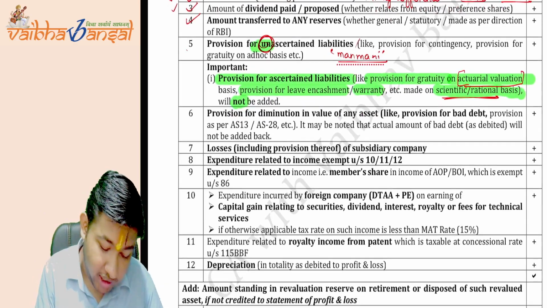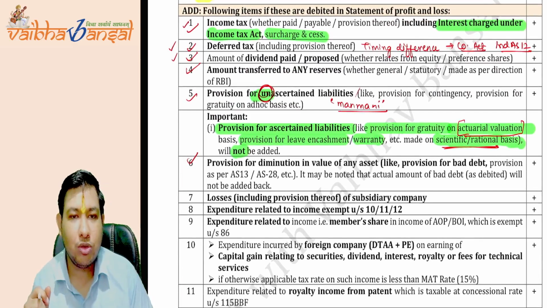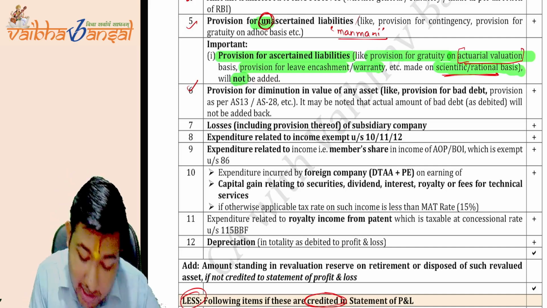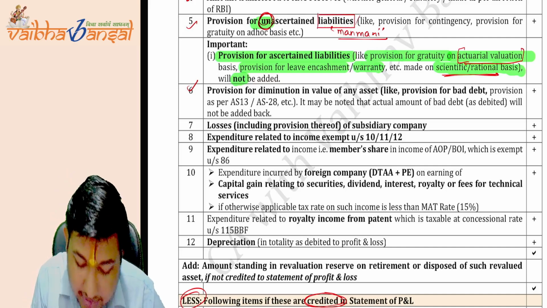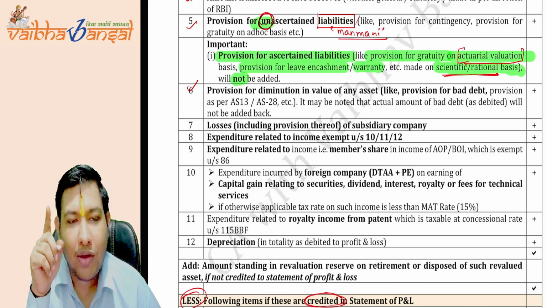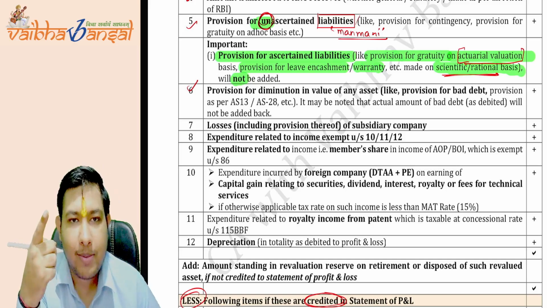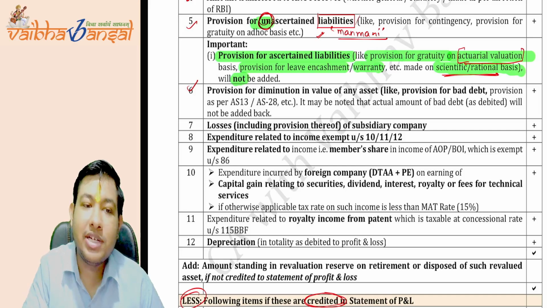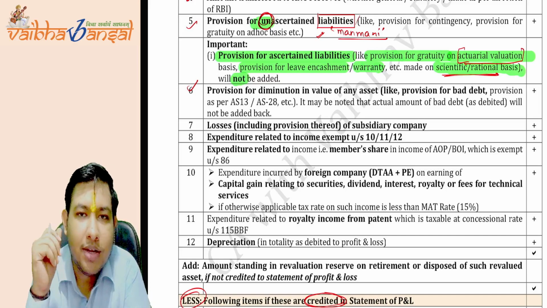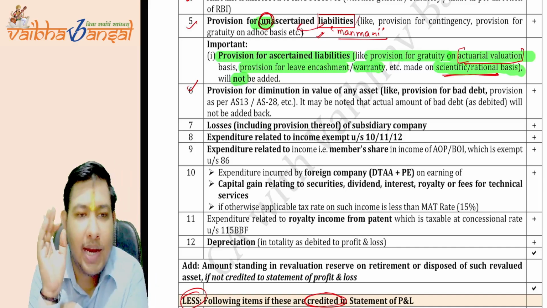Now, coming to point number 6. We have completed till point number 5. Now we are coming to point number 6: the provision for diminution in the value of asset. We have taken care of the liabilities here. If you have debited any unascertained liability in the profit and loss account, that needs to be added back. So this is for the liability. The government said the same thing for the asset as well. How does the same thing happen for the asset? The companies are doing it.